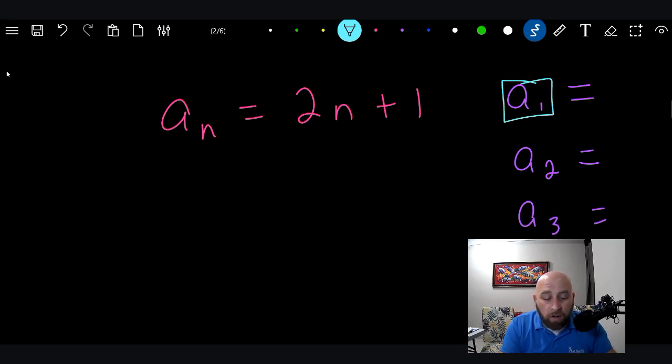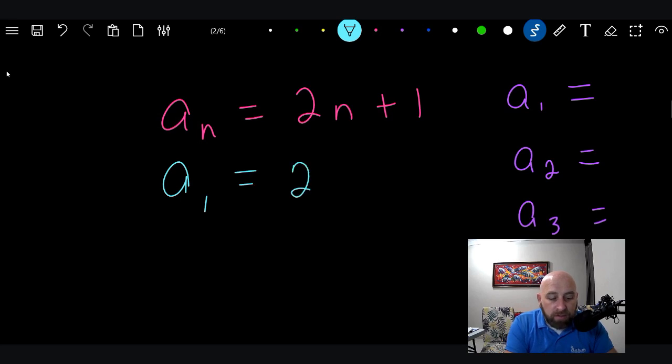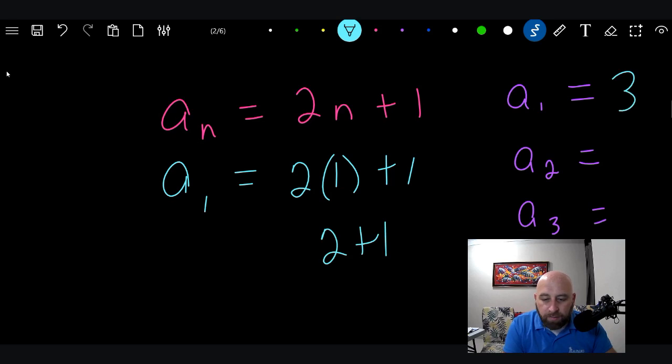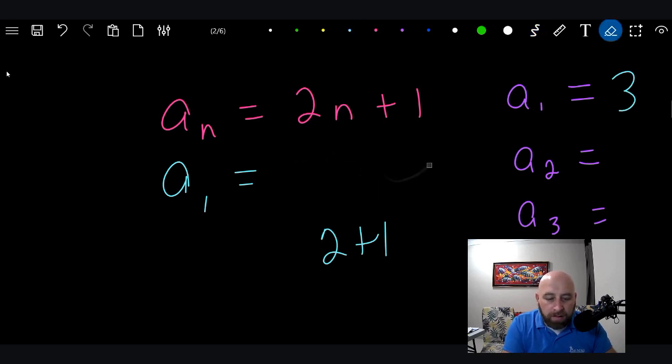We want to know what a to the 1 is, so we're going to use this. This is the first number in the sequence. So we're going to say a to the 1 equals 2, and notice what n is. N is this number right here. N is not the answer, okay? N is the number in the sequence. So times 1 plus 1. 2 times 1 is 2, plus 1 is 3. A to the 1 there is 3.